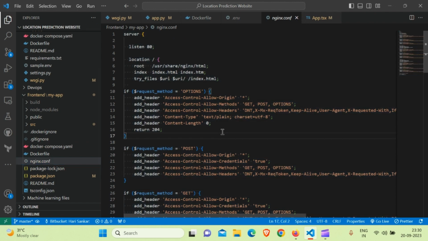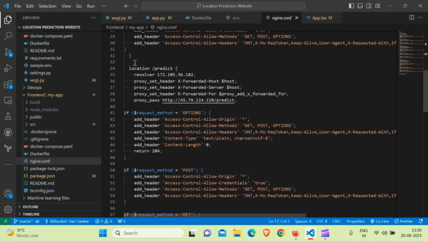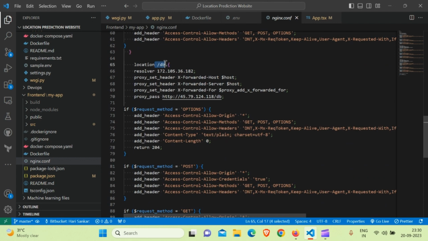So this is an Nginx configuration file. It specifies the root directory of Nginx which is to be served, and the listening index. There are multiple methods, and we are setting headers for what should be allowed. All the routes that go to the backend are defined in this area, so slash predict and slash db. The methods we're going to use, we should add here.